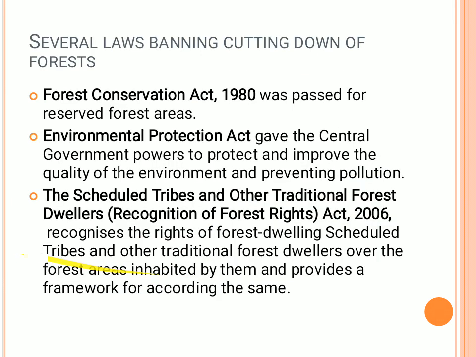And there are several laws that make cutting down of trees illegal through various mechanisms. One is the Forest Conservation Act of 1980, to protect the reserve forests, and the Environmental Protection Act of 1986, which says that the government has the power to protect and improve the quality of the environment by preventing pollution. There is another very important act regarding the Scheduled Tribes and Other Traditional Forest Dwellers, the Recognition of Forest Rights Act of 2006, which says that forest-dwelling scheduled tribes who inhabit any forest area should not be removed from their households or habitat areas, because these are the people who are going to conserve those areas.